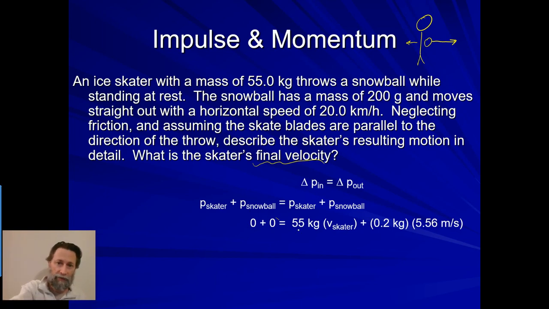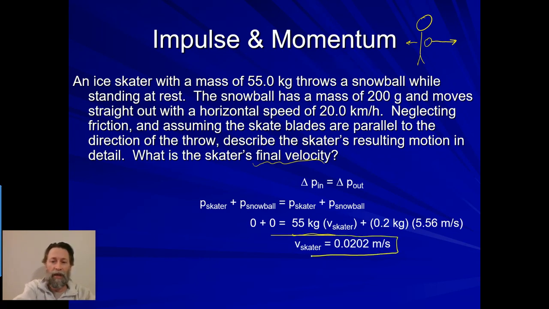I was given the mass of the skater, which was 55. I was given the mass of the snowball, which I converted into 0.2 kilograms. And then I also converted that kilometers per hour into meters per second. So now I have an equation that has everything in it except for the velocity of the skater. And when I solve, I'm going to get the velocity of the skater to be 0.0202 meters per second. Again, notice how much smaller that velocity is than that velocity